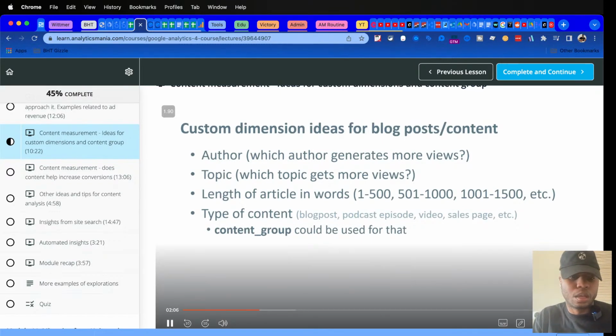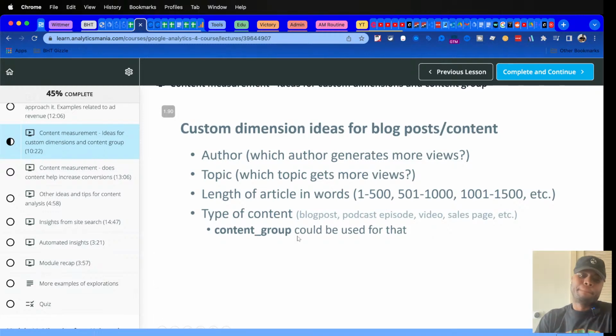And Google Analytics 4 supports by default one content group. So in Google Tag Manager, you could set this particular parameter, and then its value could be what kind of content is it? Is it blog post, podcast, video, sales page? If you're working with some different type of content, then maybe you would like to use content category here. Like, is it about men apparel? Is it about shoes? Is it about something else? And then you could use a default content group dimension in your Google Analytics 4 report.